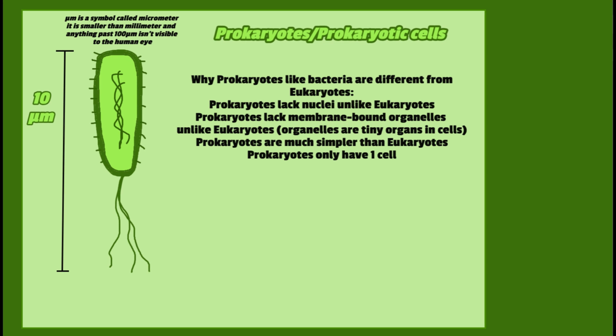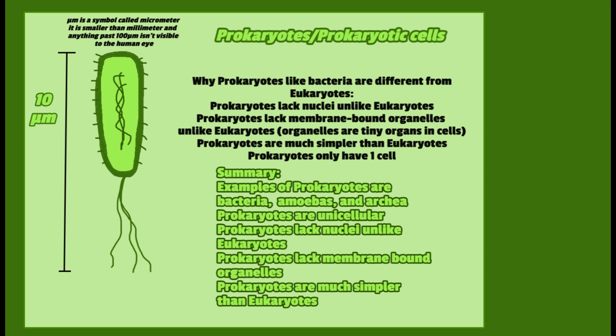Why prokaryotes like bacteria are different from eukaryotes. Prokaryotes lack nuclei, unlike eukaryotes. Prokaryotes lack membrane-bound organelles, unlike eukaryotes. Organelles are tiny organs in cells. Prokaryotes are simpler than eukaryotes. Lastly, prokaryotes only have one cell.